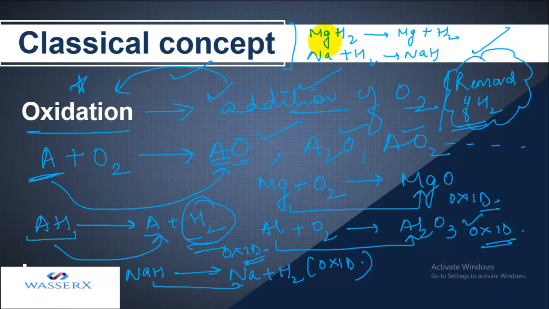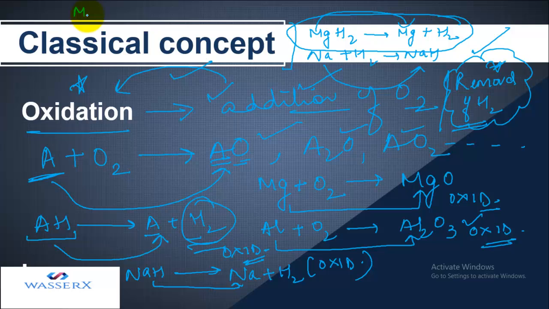In the first, hydrogen is present initially and it is removed. In the second, hydrogen is not present with Na, but in the product hydrogen is added. So obviously the first is going to be oxidation, because in the second hydrogen is added, not removed.